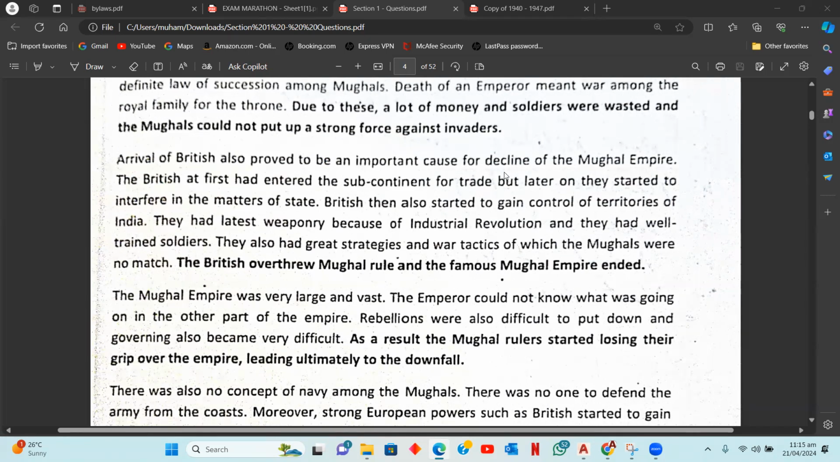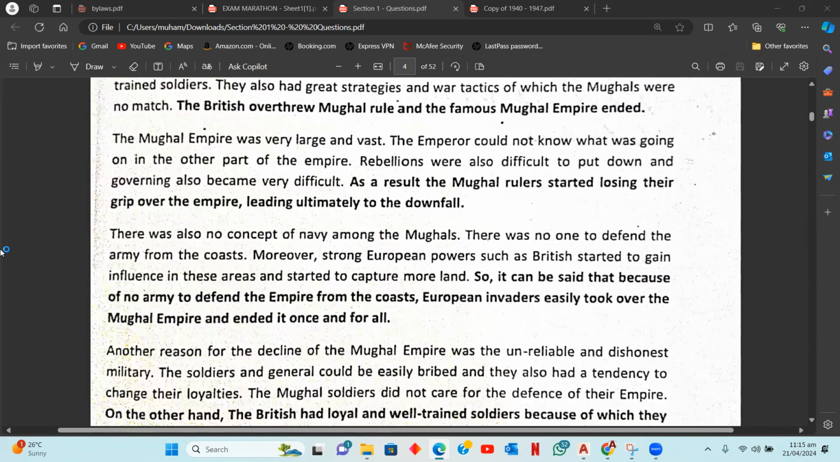We're talking about the arrival of British and how the British entered for trade, but they got involved in the matters of subcontinent. They were more advanced in terms of the weaponry because of the Industrial Revolution. They had well-paid soldiers. They knew better war tactics and strategies. And the Mughals, because they were of no match to the British, they basically lost and the Mughal Empire ended. So the analysis of the entrance of British will be that the Mughal Empire ended.